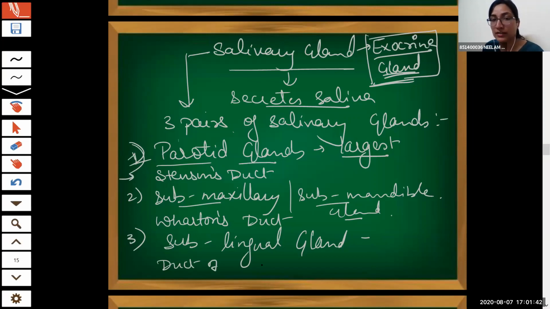The duct of the sublingual gland is the duct of Rivinus. Yes, ma'am.